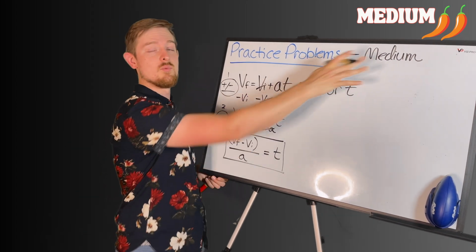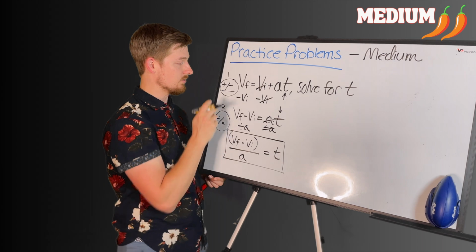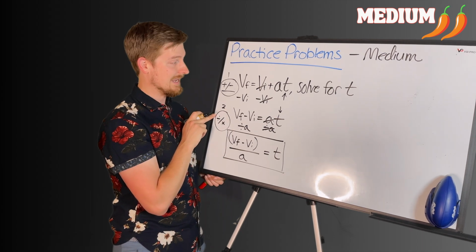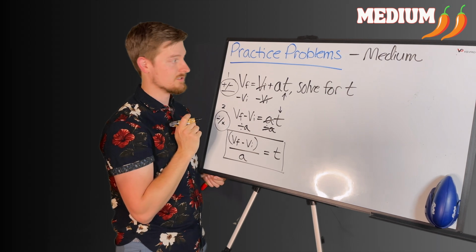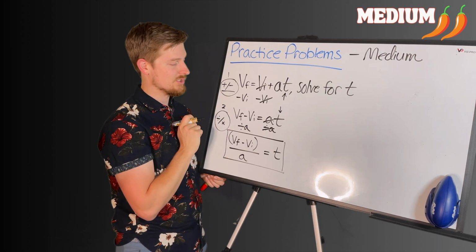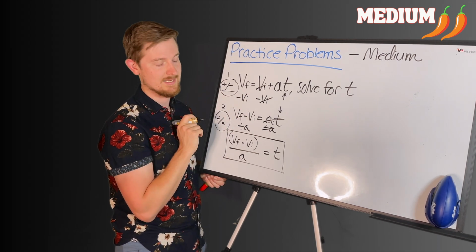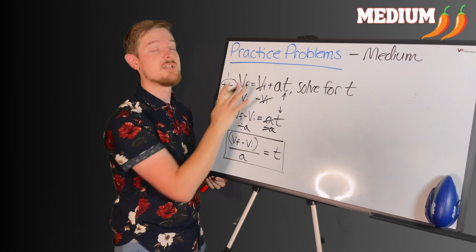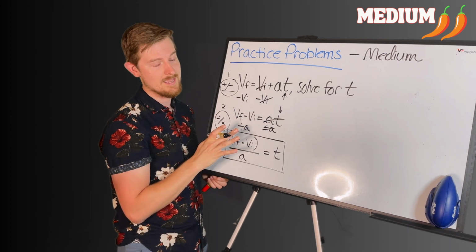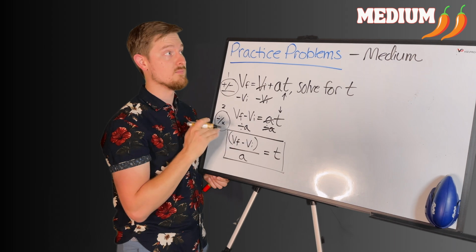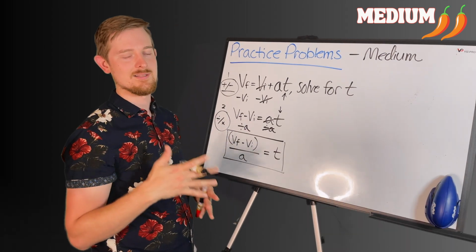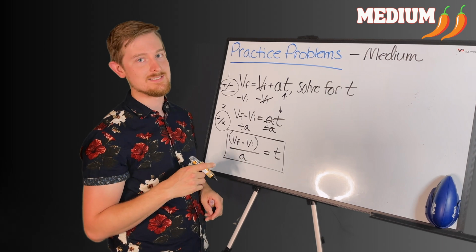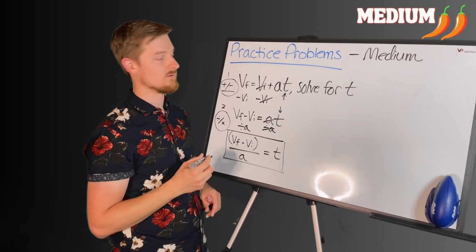So you can see why this is more of a medium problem, because we had to do 2 steps to get to the end. And we had to decide, am I going to subtract first or am I going to divide first? And we talked about that inverse order of operations to help you decide which one's first and which one's second. Now here's the good news. Once you do enough of these problems, and you probably already have, this order of moving what first becomes very innate, and you actually are going to just know off the top of your head which one is naturally going to move first from one side to the other.